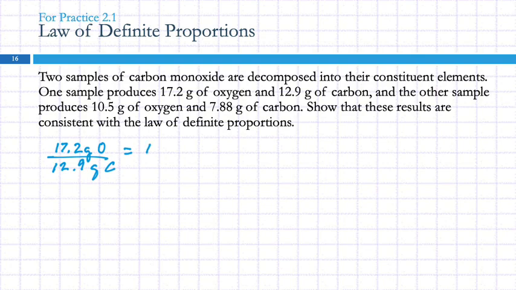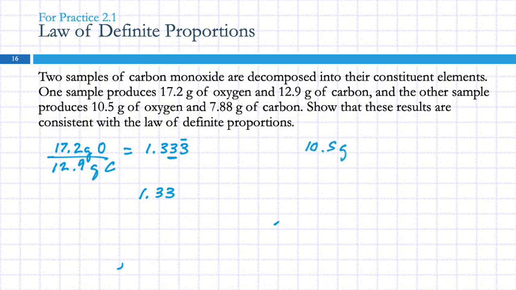And my calculator shows me 1.33333 for error. But quick review of sig figs, both of these have 3 significant figures, and so my answer should have 3 significant figures, and so that ratio is 1.33. Then we look at the other sample,